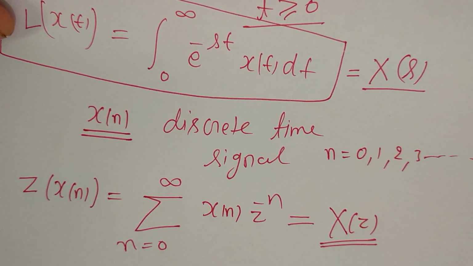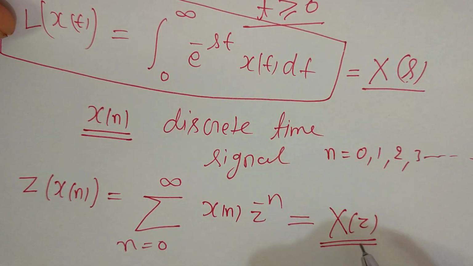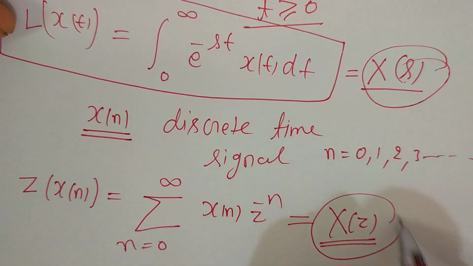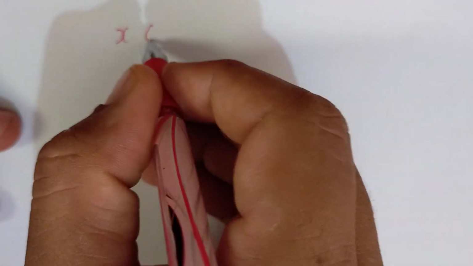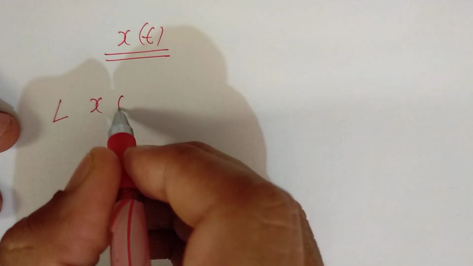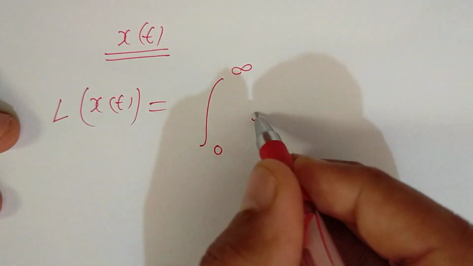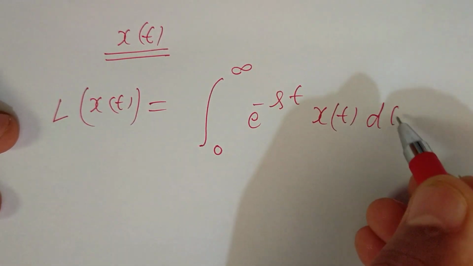We are trying to find the relation between the s variable and the z variable, meaning the relation between the Laplace transform and the Z transform. If x(t) is a continuous time signal, we can define the Laplace transform of x(t) as the integral from 0 to infinity of e^(-st) x(t) dt.